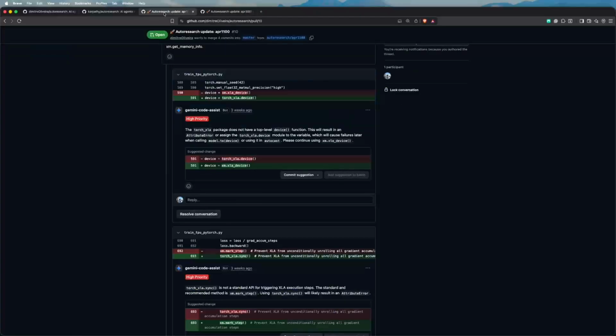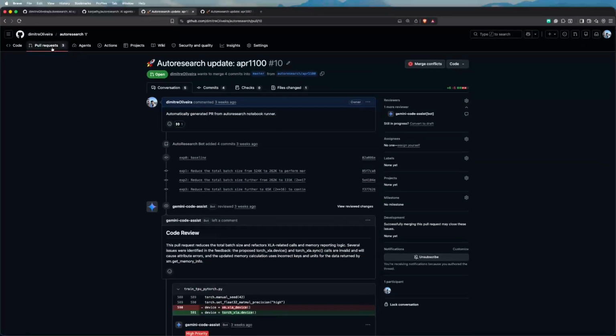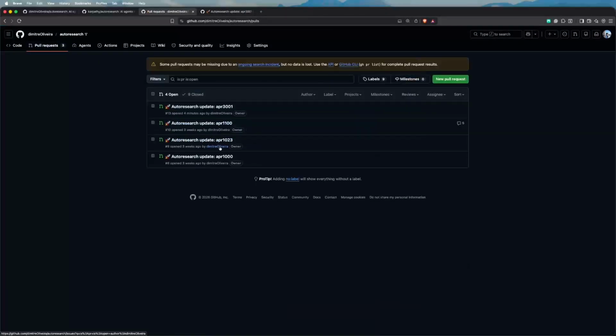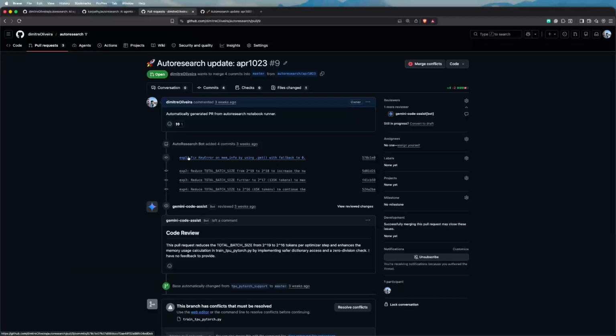As we saw before, I also had some other PRs here. In this case, I ran for more loops. So you can see here experimentation 1, 2, 3, and 4. They all did different changes. This one was actually a fix to an error. And here it was just tweaking a little bit the batch size to fully optimize. So probably if I run for 10 experiments, 20 experiments, it would land on specific batch sizes that would optimize the hardware and then actually do more relevant code changes, right? So this is basically it.